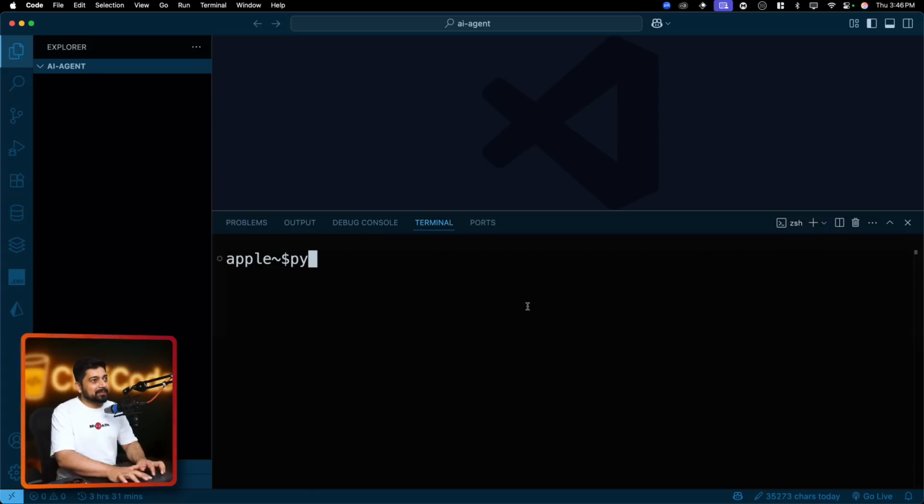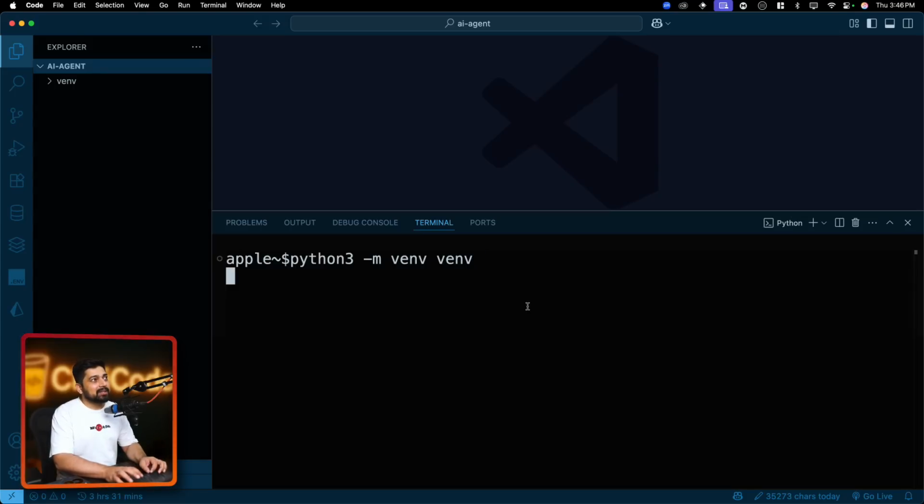So first of all, let's say python3 because I'm on a Mac. If you're on Windows, just write python. We're going to use the venv module because we want to have a virtual environment, and I will create a folder called venv as the virtual folder. Let's hit enter. Once I hit enter, it creates a virtual environment so that I can go ahead and install the stuff.